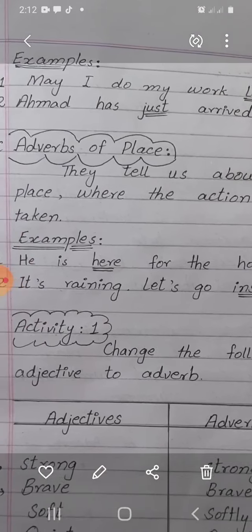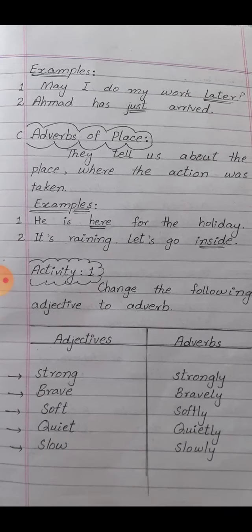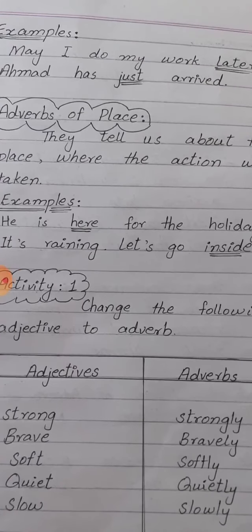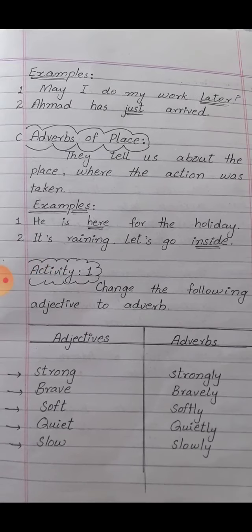Ahmad has just arrived. Just modifies the verb arrived, and just is an adverb of time. And the third type of adverb is adverbs of place. Adverbs of place tell us about the place where the action was taken or where the action was performed.